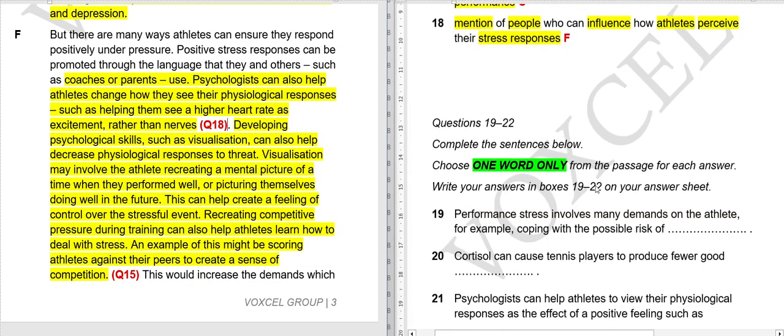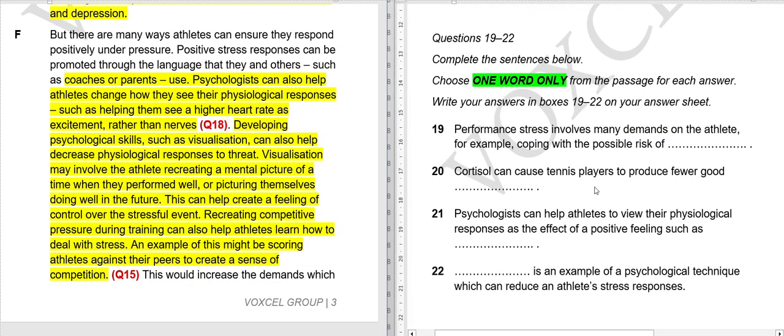Now, moving on to the next set of questions, 19 to 22. So we have to write one word only. So it's very important to know. Let me change the color. Okay, now 19th question. Performance stress involves many demands on the athlete, for example, coping with the possible risk of something. So we have to find where was performance stress.